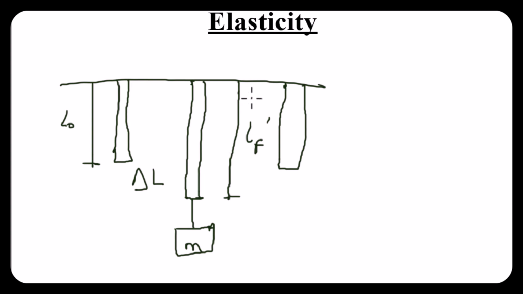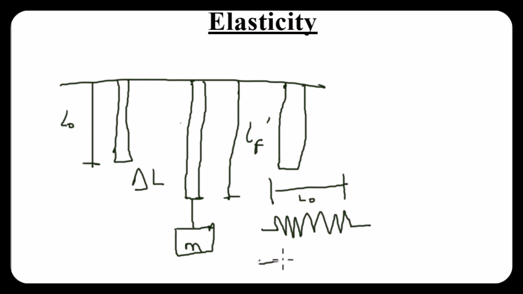Now, it's not always every time that the material will be hanging, like the load you're applying will be hanging like this. Of course, we know that the force this material is actually experiencing is as a result of the weight of this object here. So let's say, for instance, maybe we have a material that is placed horizontal now. So for this one, let's use the concept of our string. So let's say I have a string like this. So that has an original length. So this is the length of my string, from this point to this point. Let me call it L naught. Okay. Now what happens when, let's say for instance, I apply a force. Think of this like the rubber band example.